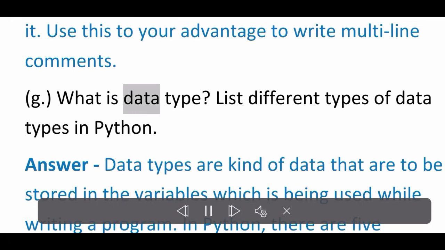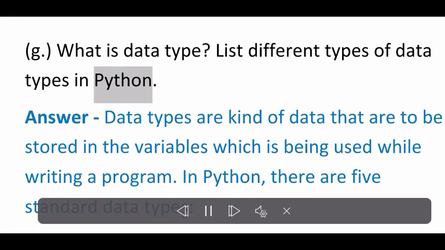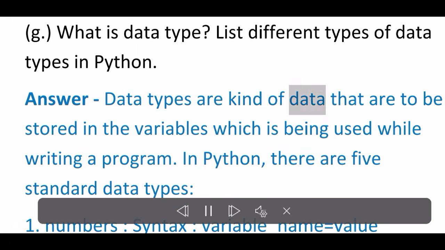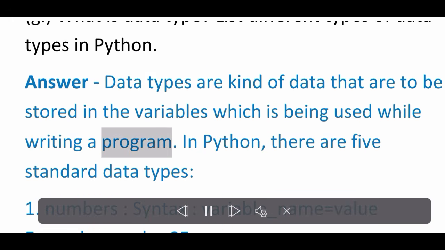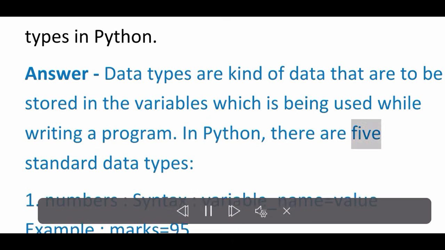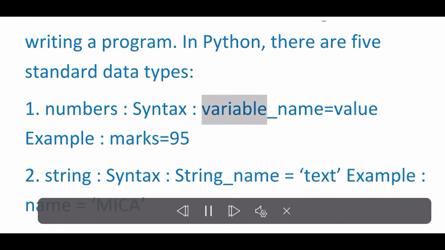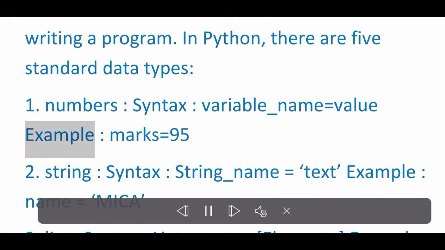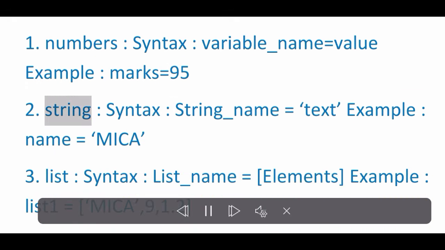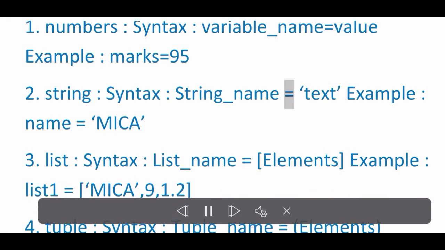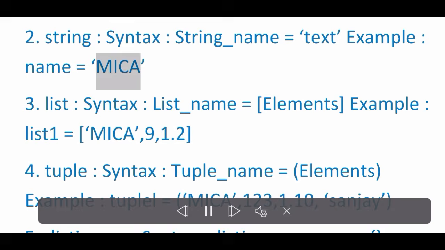G. What is a data type? List different types of data types in Python. Answer: Data types are kinds of data that are to be stored in the variables being used while writing a program. In Python, there are 5 standard data types. 1. Numbers. Syntax: variable_name = value. Example: marks = 95. 2. String. Syntax: string_name = text. Example: name = Micah.